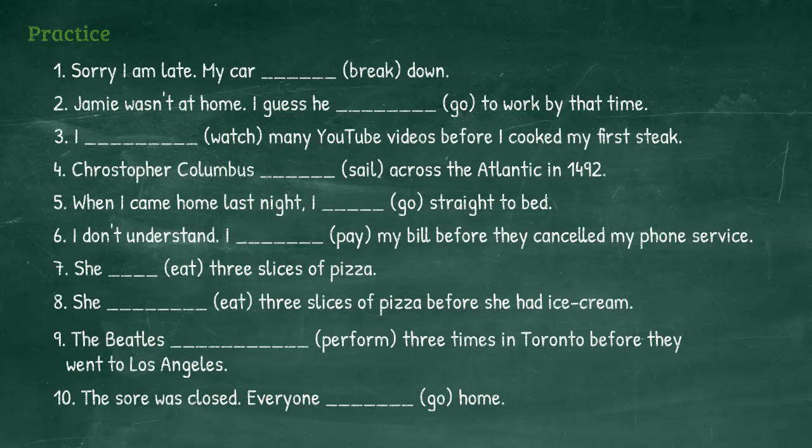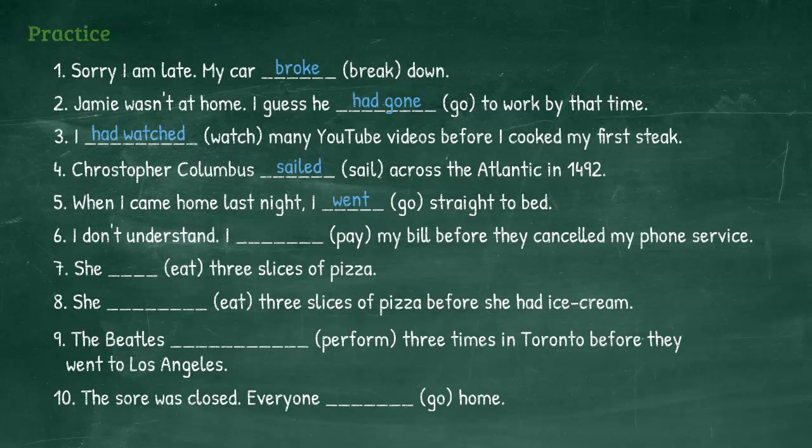Number 1. Sorry I'm late. My car broke down. Number 2. Jamie wasn't at home. I guess he had gone to work by that time. Number 3. I had watched many YouTube videos before I cooked my first steak. Number 4. Christopher Columbus sailed across the Atlantic in 1492. Number 5. When I came home last night, I went straight to bed.